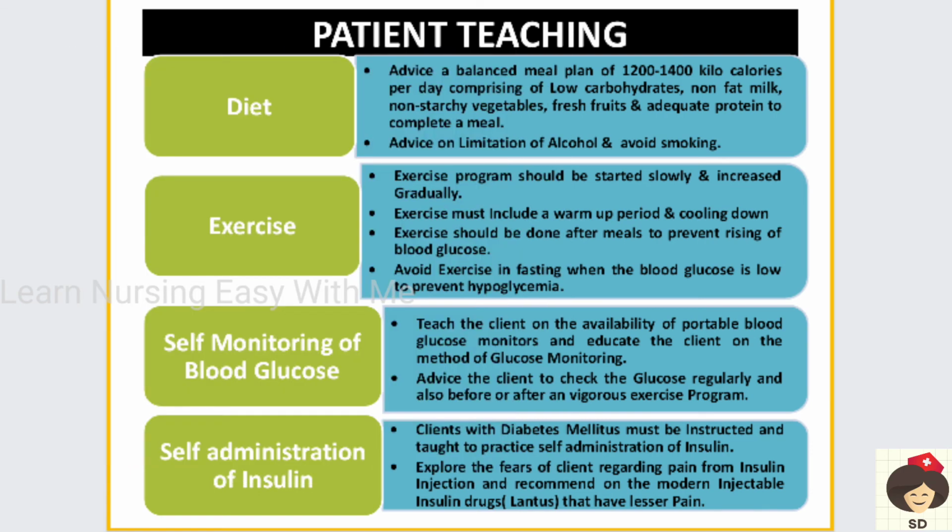Whenever the patient is going for some vigorous exercise program, before and after the exercise you have to check the blood glucose, because if the sugars are low, then the patient should not do vigorous exercise. And also after exercise you have to see whether the sugar has come to normal levels. Okay, so you can tell the patient to do glucose monitoring. Other than that, daily the patient can do glucose monitoring.